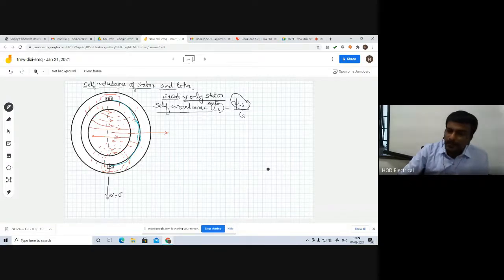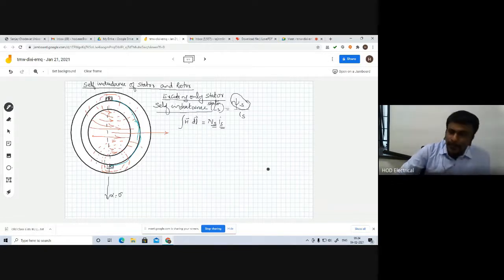Now, according to Ampere's circuital law, the line integral of H vector dot dL vector, as we have practiced in previous lectures, is equal to the number of turns times the current flowing through the circuit, otherwise the current enclosed. The number of turns of the stator is Ns, and the current flowing through the stator is Is.